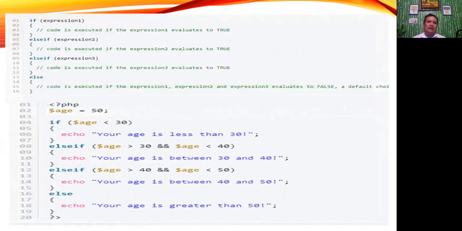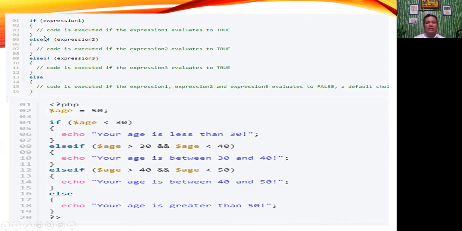How about the PHP else if statement? We consider the else if statement as an extension to the if-else construct. If you've got more than two choices to choose from, you can use the else if statement. Let's study the basic structure of the else if statement. So we have here the syntax of the else if statement.